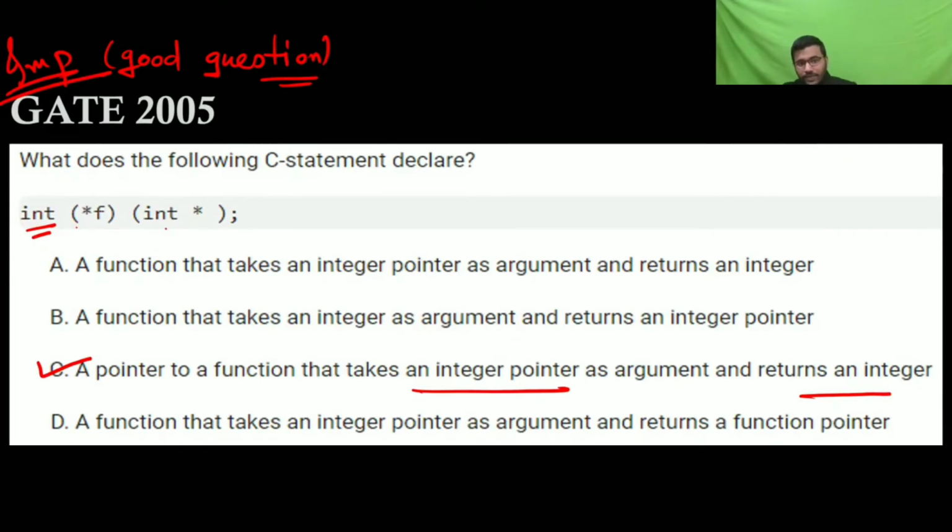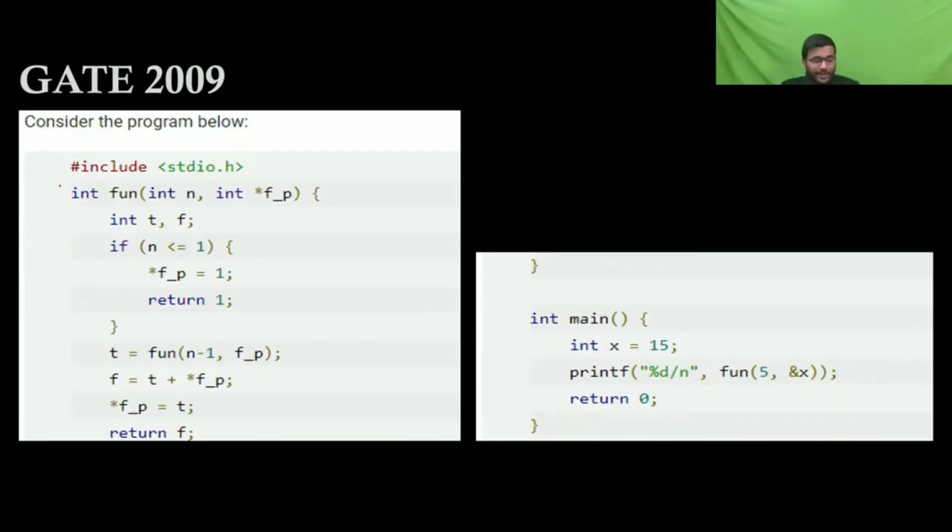So first, f is a pointer. F is a pointer to a function, which takes an argument of integer pointer type and returns an int. Okay, fine. Take time for this question. They are asking the output of this question. Okay, you write.